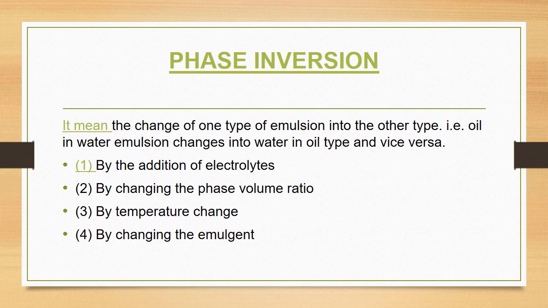So what you have to do to avoid the phase inversion? You should not add any ingredient which will cause the inversion of phases. It's better to keep the dispersed phase between 30 to 60%. It should be stored at a temperature not exceeding 25 degrees centigrade, and you should not add any ingredient which will change the solubility of the emulsifying agent. So these are the different stability problems affecting the emulsions.